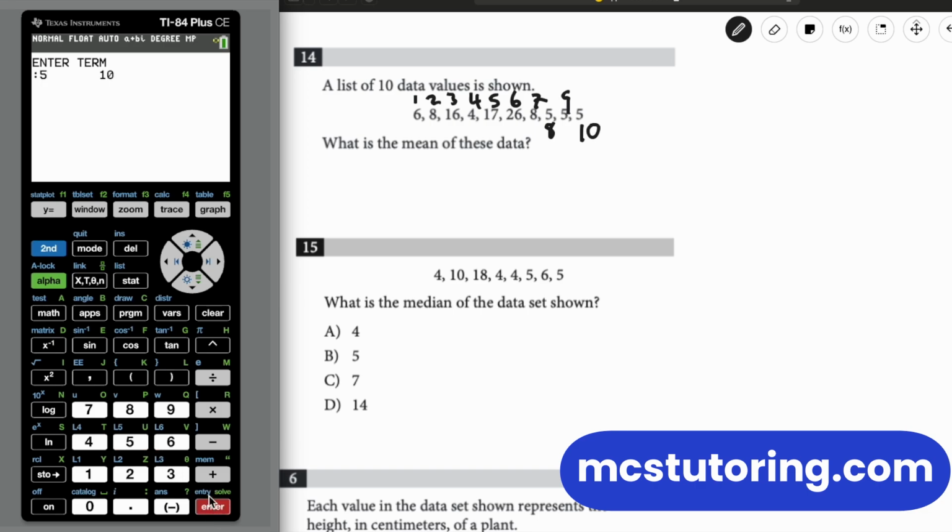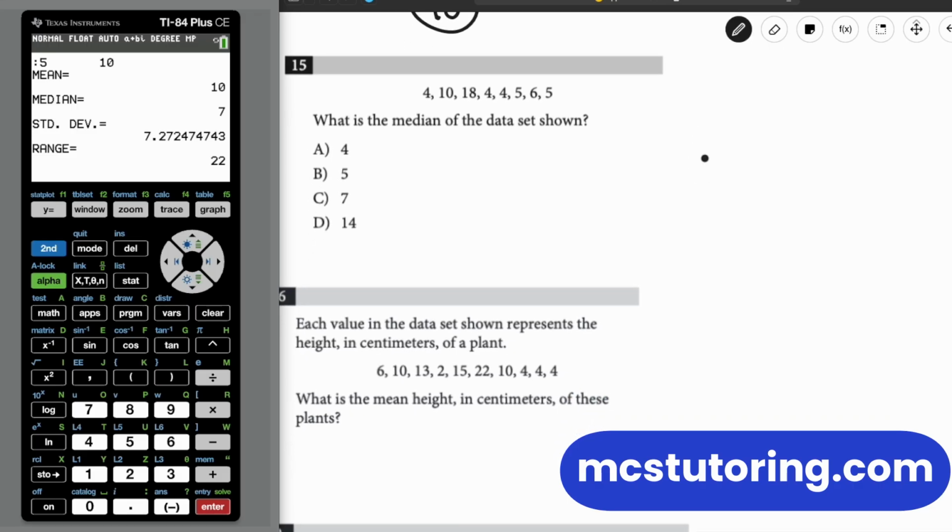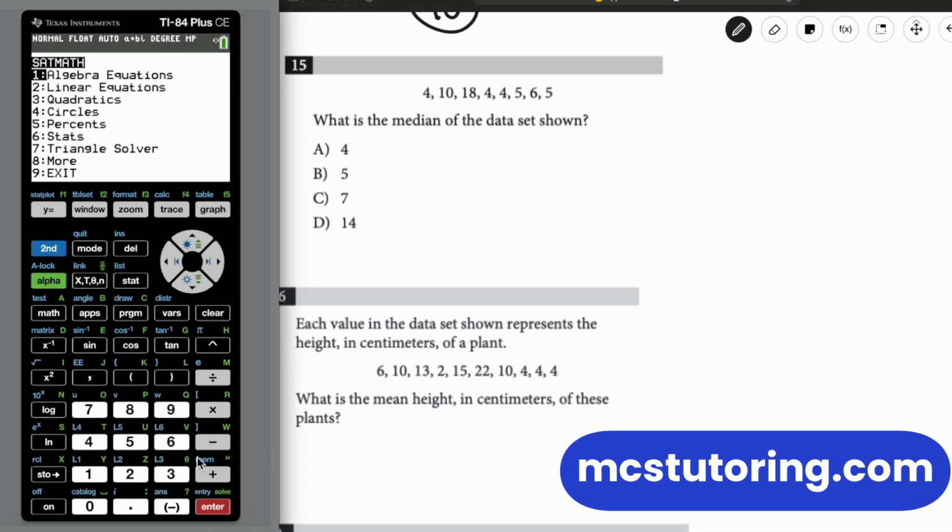Okay, so bam, bam, bam. Okay, cool. What's the mean of these data? Looks like the mean is 10 right there. So mean 10. There we go. Okay. And then we continue. And then yet another data set.